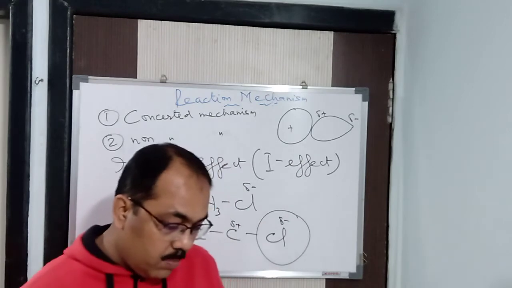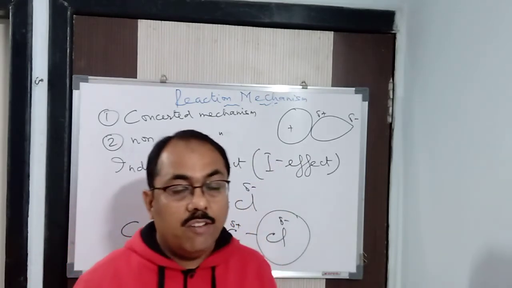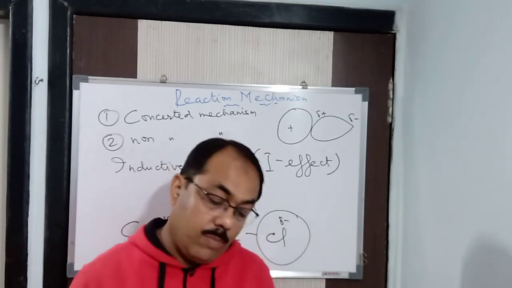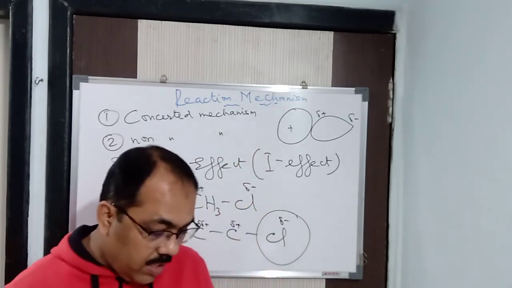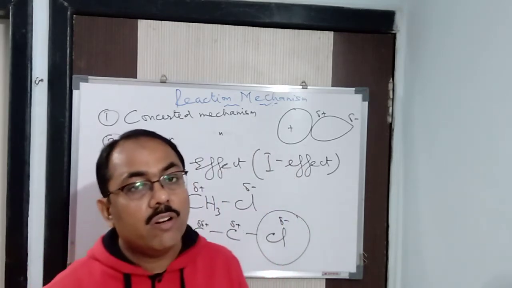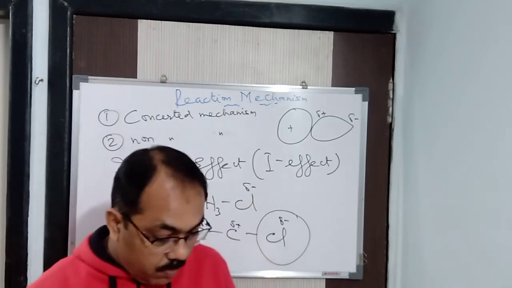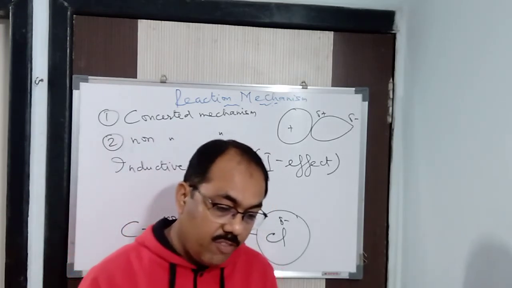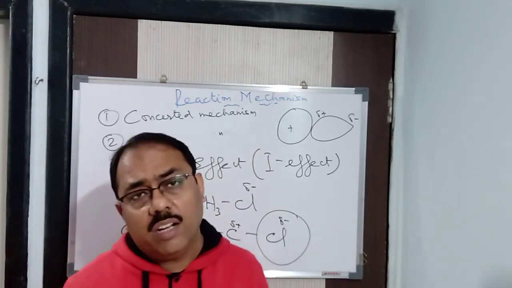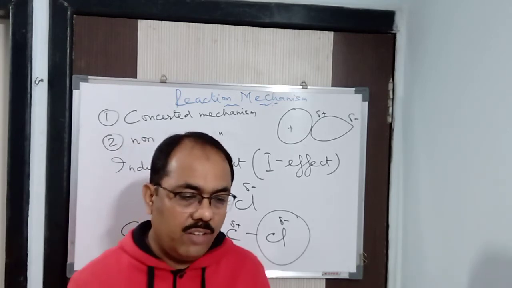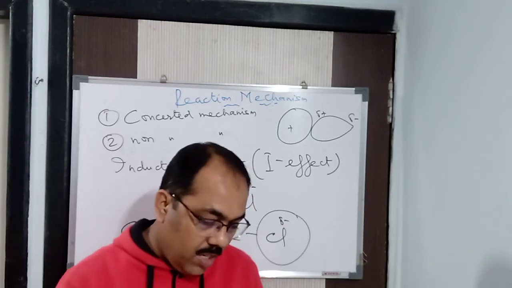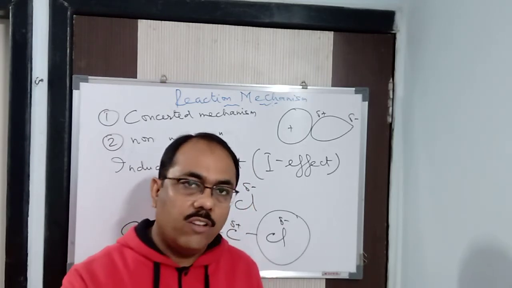Different groups cause polarity to different extents. Definitely, the one which is more electronegative will be more polarized. The one which is less electronegative will be less polarized. Got it? So NO2 is more polarized than CN, CN is more polarized than SO3H, SO3H is more polarized than CHO, which is more polarized than F, which is more polarized than Cl, which is more polarized than Br. You will ask how I came to know. Electronegativity, very simple. You have studied electronegativity: fluorine, chlorine, bromine, iodine, electronegativity decreases down the group. Similarly, nitrogen, sulfur, you know the electronegativity.